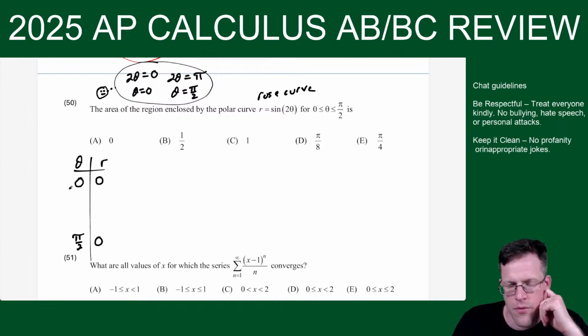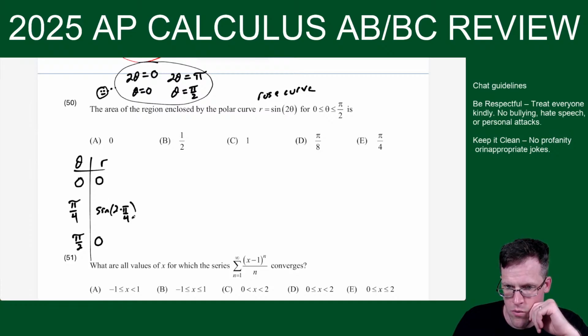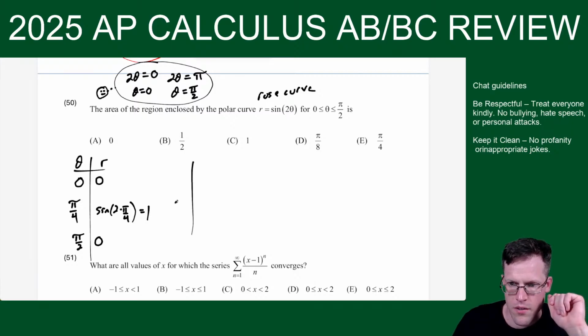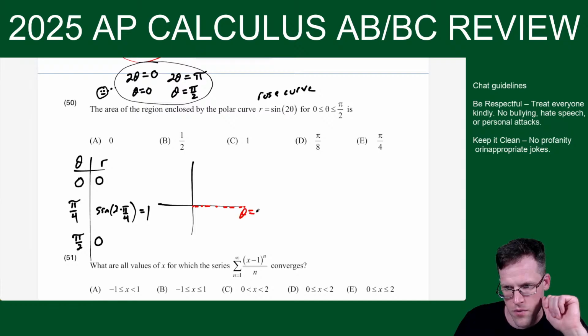But if we were to check, let's say pi over 4. If I plug in pi over 4, I get sine of 2 times pi over 4, which gives me sine of pi over 2, which is 1. So how this is working here is we're in quadrant 1. When we're at theta equals 0, this is theta equals 0.